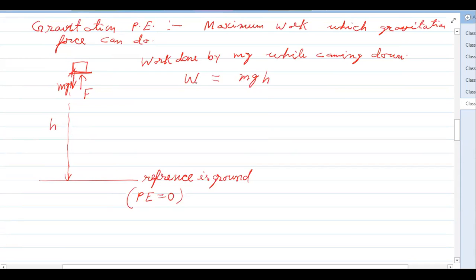This is the work done by gravity, and it is the maximum work it can do up to the reference point. This is defined as the potential energy. Very simple to understand: the work done by gravity, or the maximum work this object can do while coming to the reference level, the ground level, is given by mg into h. So we write mgh as the gravitational potential energy.